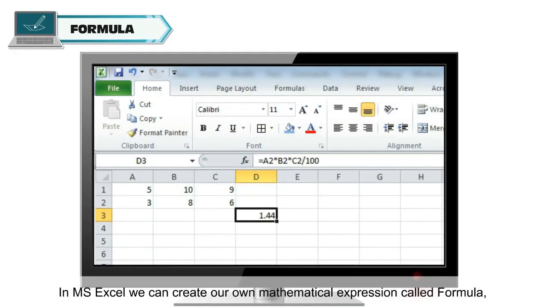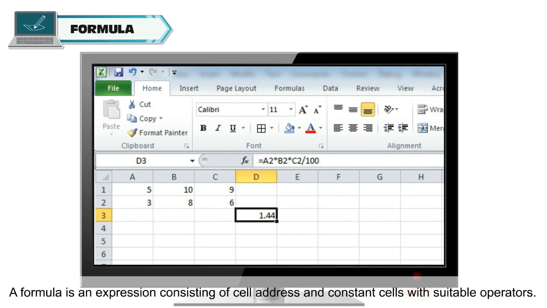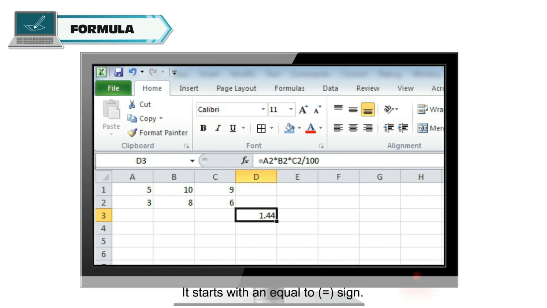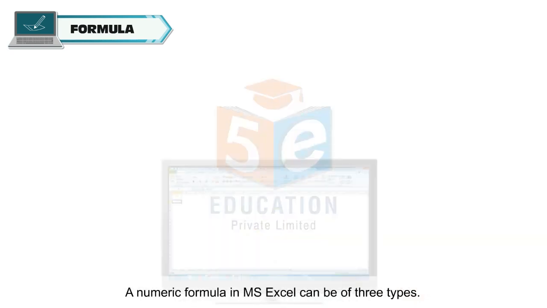Formula. In MS Excel, we can create our own mathematical expression called formula, depending on the arithmetic calculations we want to perform. A formula is an expression consisting of cell address and constant cells with suitable operators. It starts with an equal to sign. A numeric formula in MS Excel can be of three types.